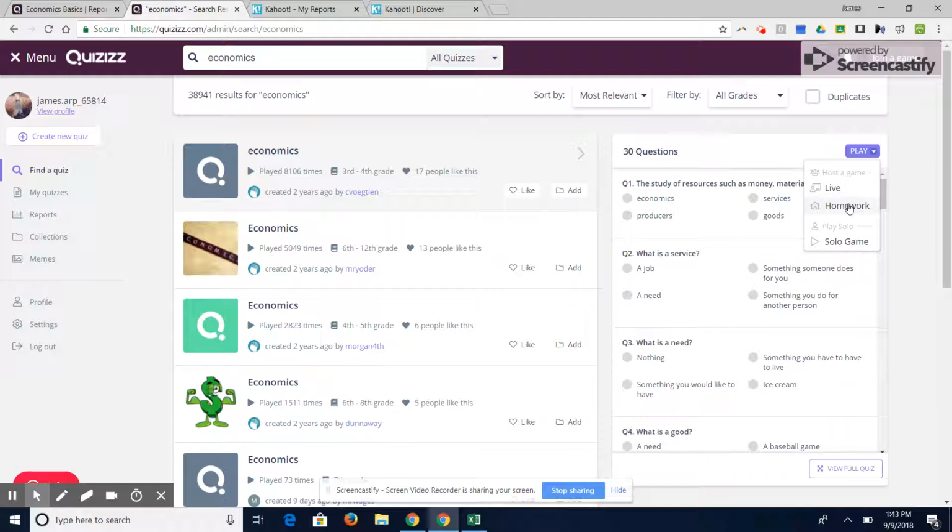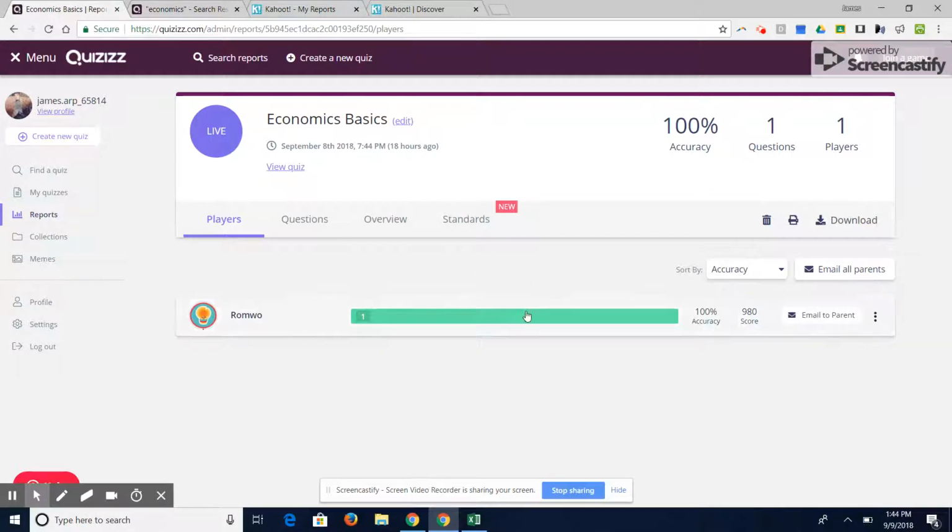But with this one right here as well, it just creates a different way for us to assess our kids and figure out, do they know what we're talking about? So imagine you could use this at the end of class every day, almost as your exit ticket. You give them a short quiz at the end of every class, and we can tell, did the kids actually know that? And the way that we can tell that is by clicking on reports right here on the left. If I look at this, this is just a sample report, one that I made just playing around in my class, but we can see that Romeo on economic basics, well, he made 100. So we've got a pretty good idea that Romeo must understand what's going on here.